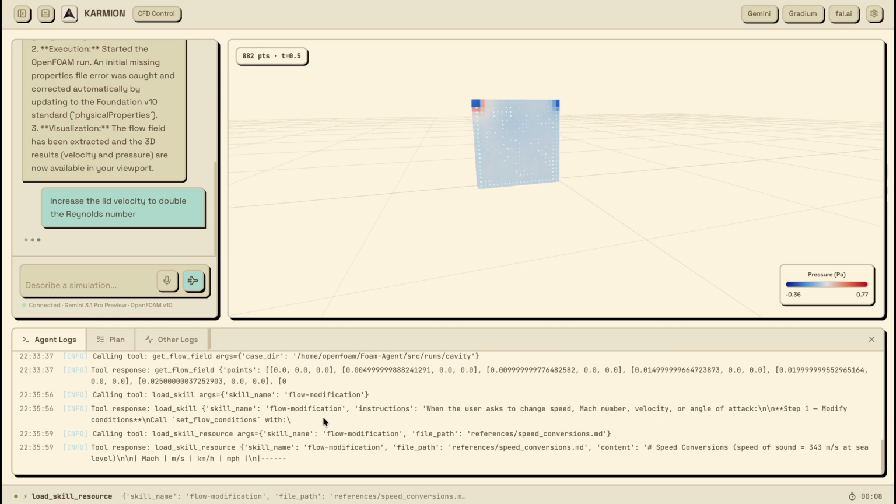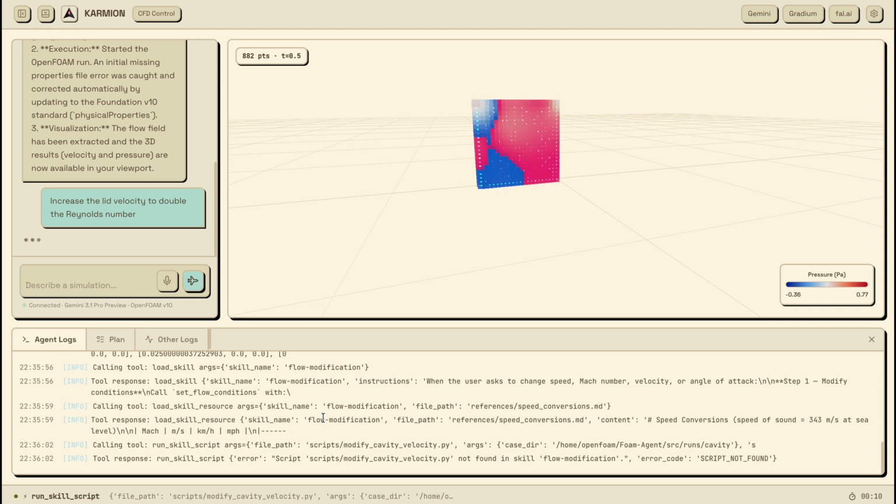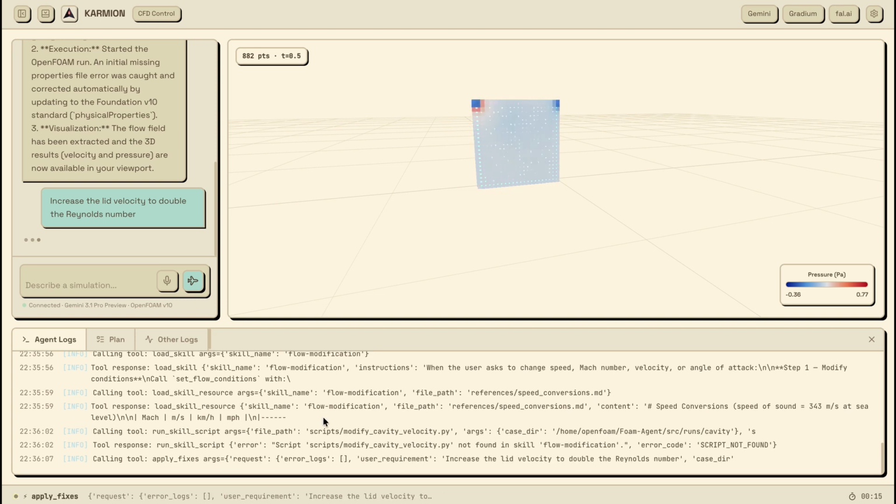Building something like this is genuinely hard. CFD sits at the intersection of fluid mechanics, numerical mathematics, and high-performance computing, fields where people spend entire PhDs just to understand one corner of the problem.